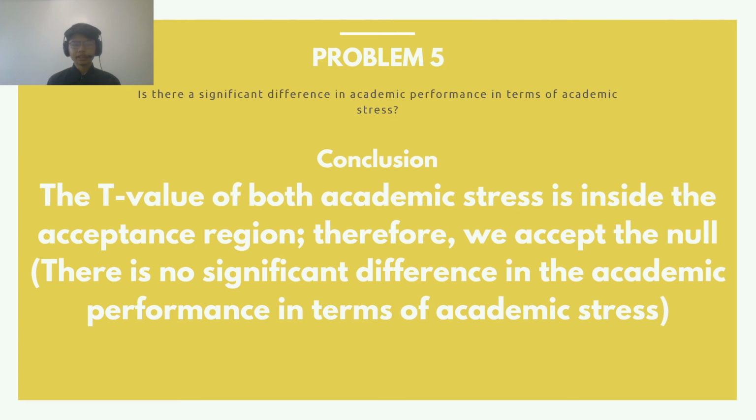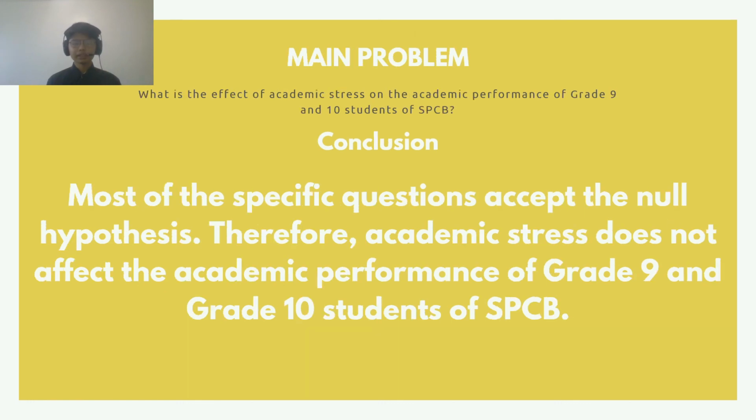And therefore, we conclude that the t-value of both academic stress is inside the acceptance region. Therefore, we accept the null. There is no significant difference in the academic performance in terms of academic stress. And with that, we answer the specific questions for our main problem: what is the effect of academic stress on the academic performance of grade 9 and grade 10 students of SPCB? And we conclude that most of the specific questions accept the null hypothesis. Therefore, academic stress does not affect the academic performance of grade 9 and grade 10 students of SPCB.